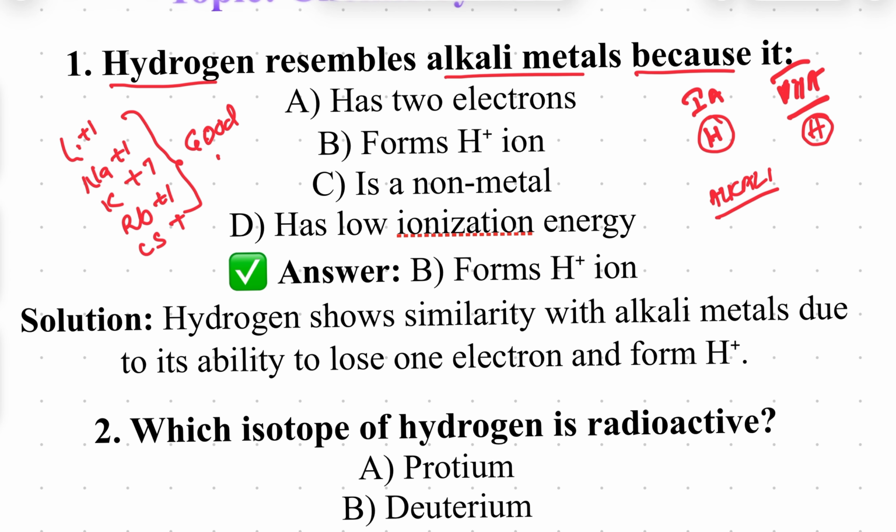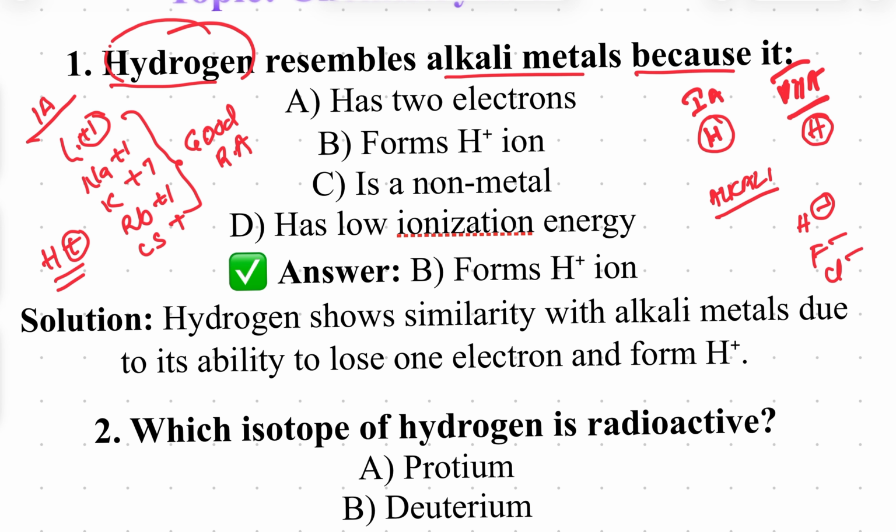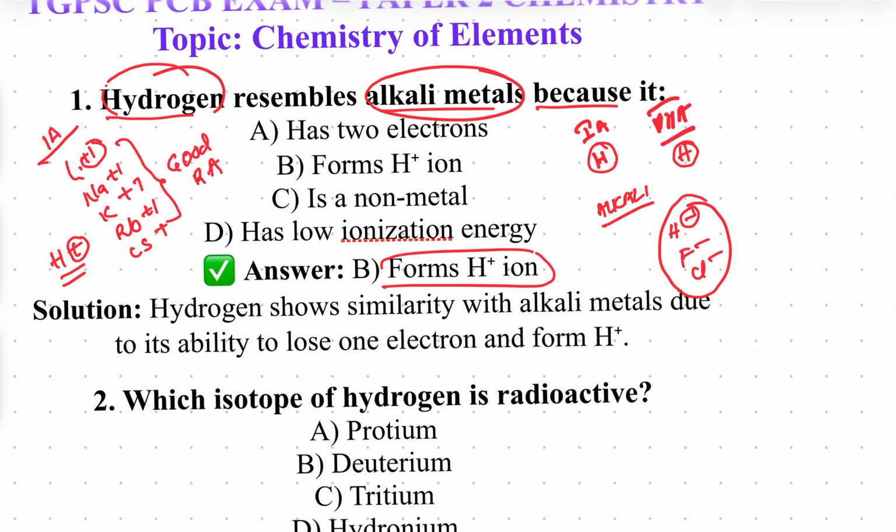Similarly, our hydrogen also can form H plus, that is, losing one electron, because these all belong to first A group elements. So the valence is plus one. Here hydrogen also resembles first A group elements. And similarly, it also resembles seventh A group elements like F minus, H minus, Cl minus. So it has two positions, first A group and seventh A group elements. But the question is why it resembles alkali elements? The answer is it forms a plus one ion. Clear?